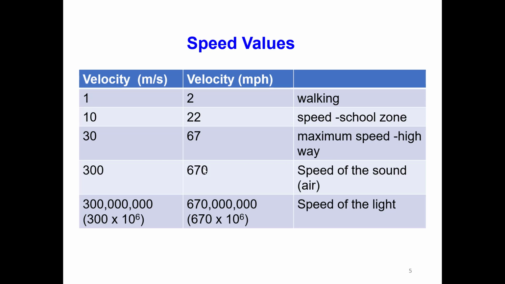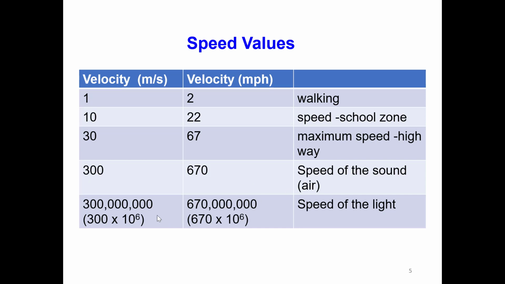If we talk about the speed of light, this is 300 million meters per second, which corresponds to 670 million miles per hour. The light travels 1 million times faster than the sound.